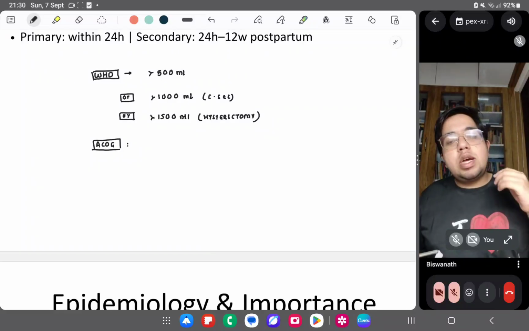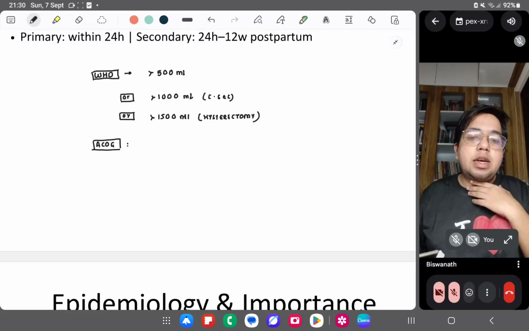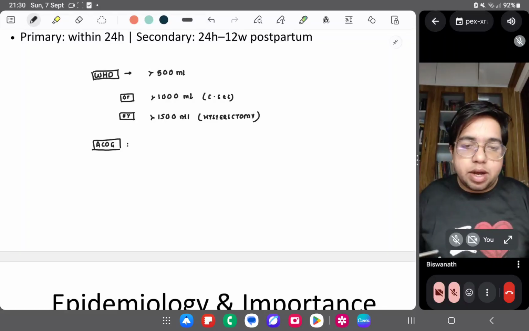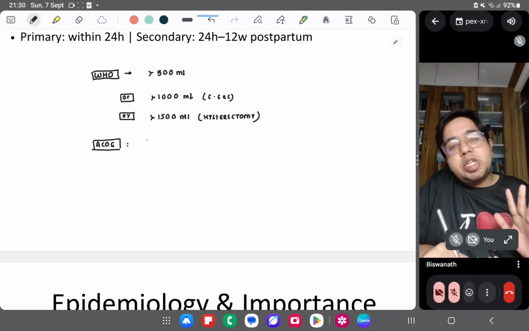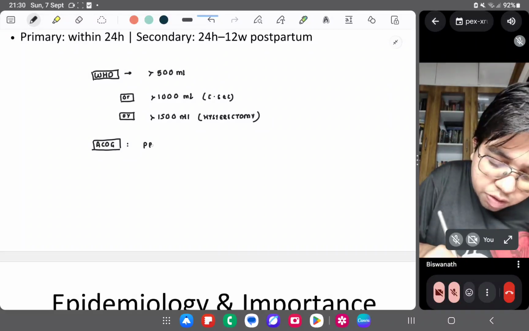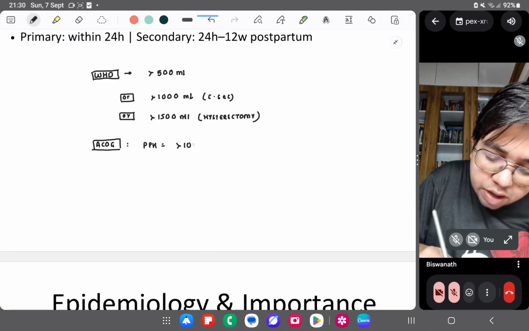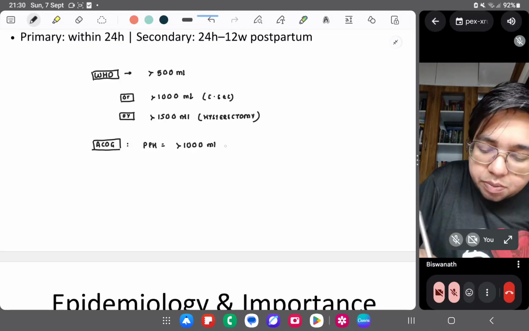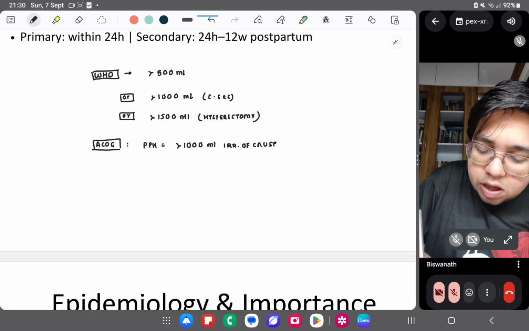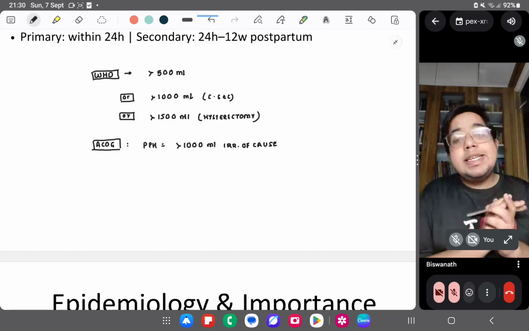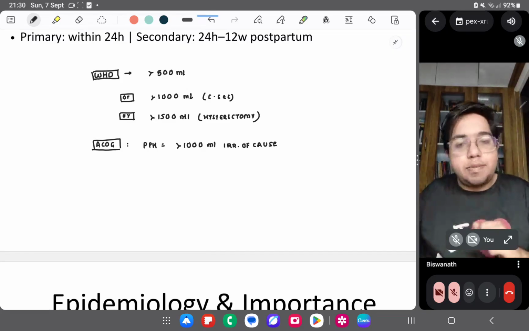So ACOG tells that more than 1000 ml of blood, irrespective of the cause of bleeding, is what we call PPH. This is the ACOG definition of postpartum hemorrhage.